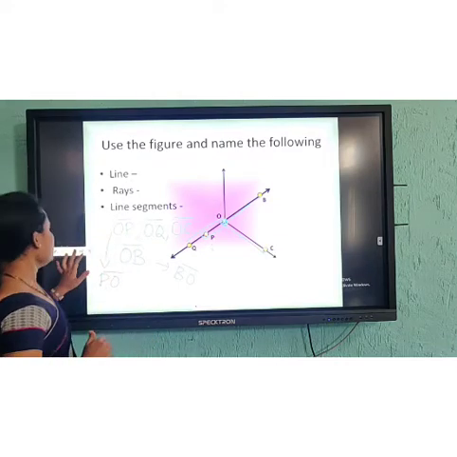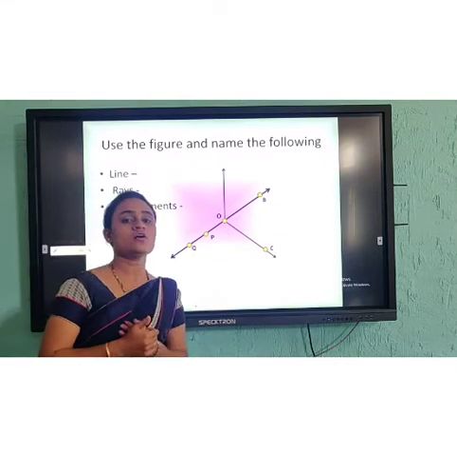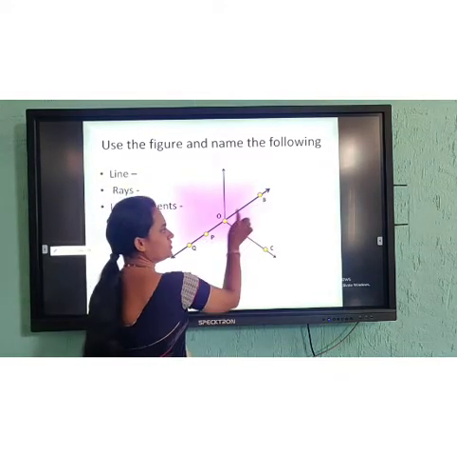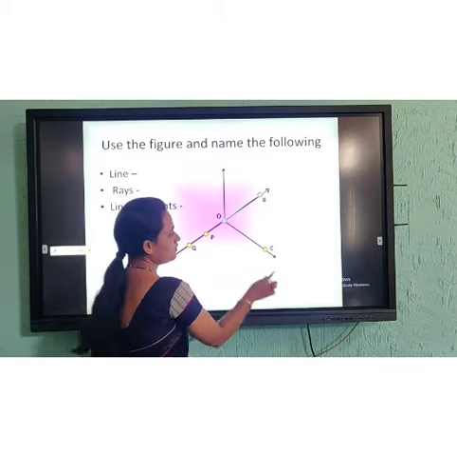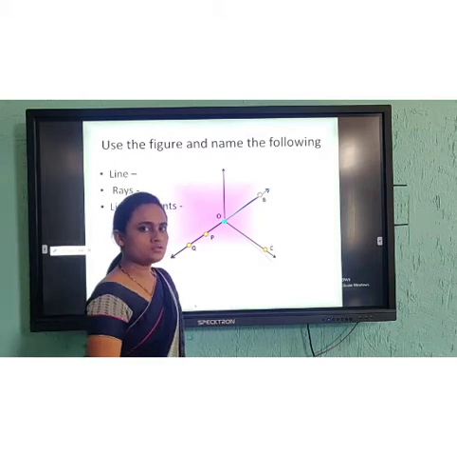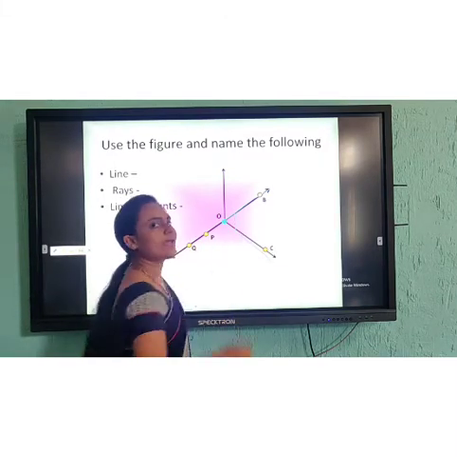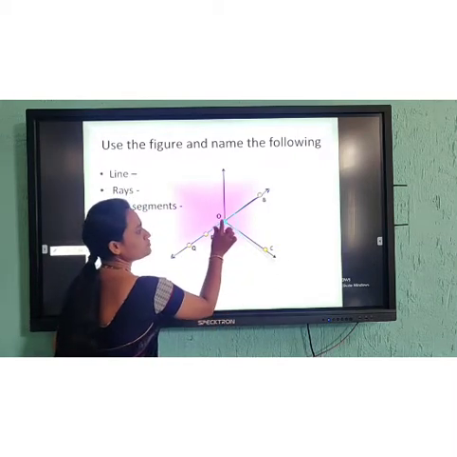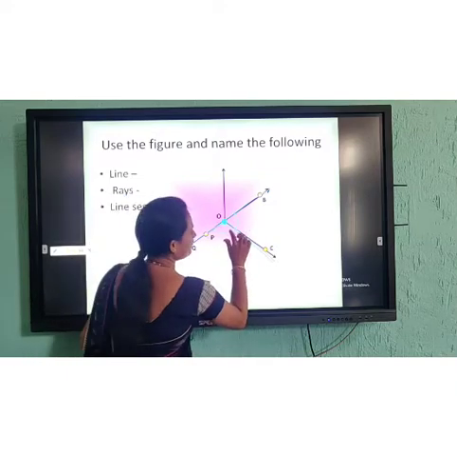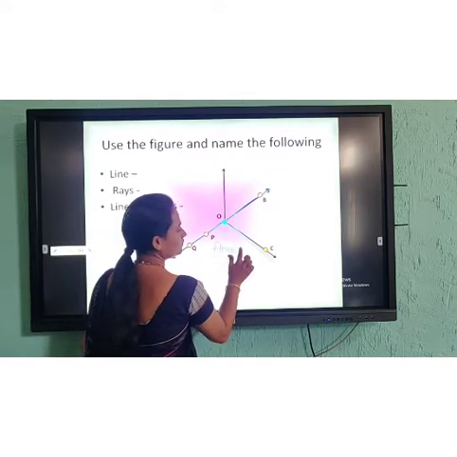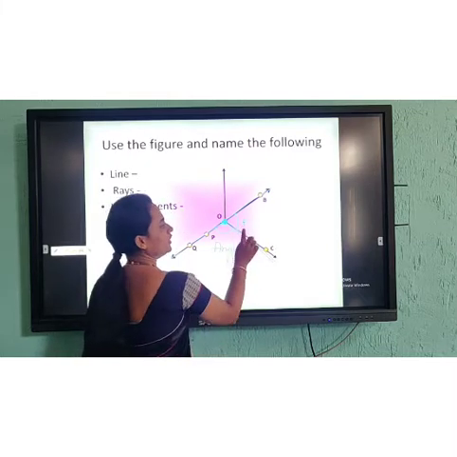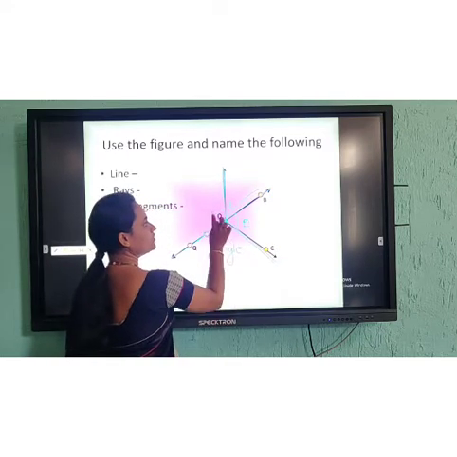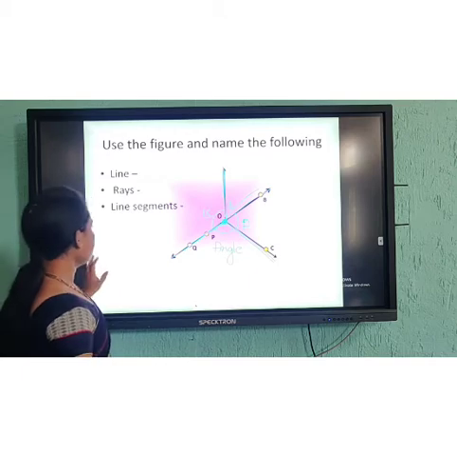Clear? Now, for example, in the same figure, if I ask where the angles are formed, can you all identify where an angle can be formed? See here, two rays with a common point. This is one ray, this is one ray, so they meet at a common point. So what do we get here? Here we are going to get an angle. Here also one ray is there and here also one ray. So two rays meet at a point where we get an angle. So here also one angle, angle A. Here also one angle, angle B. Here also one angle, angle C. Right, so these are the angles.